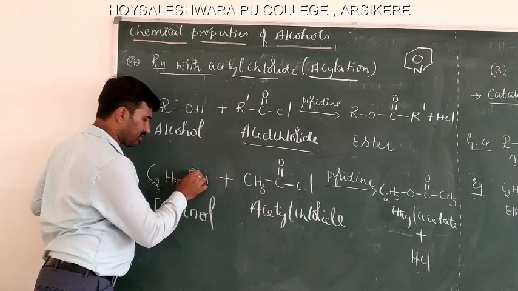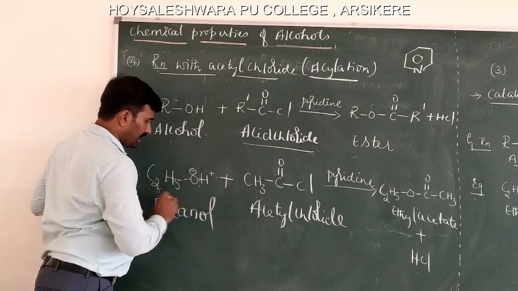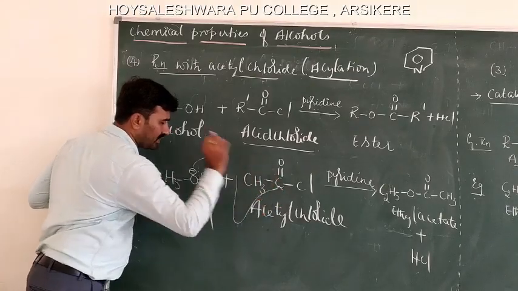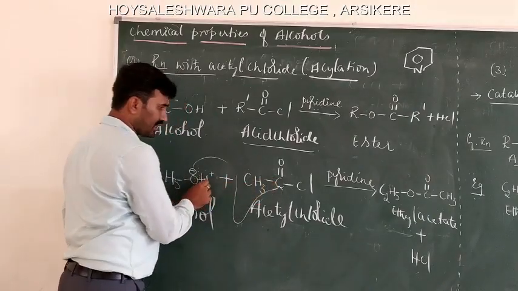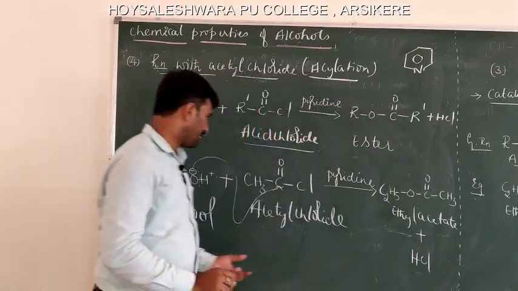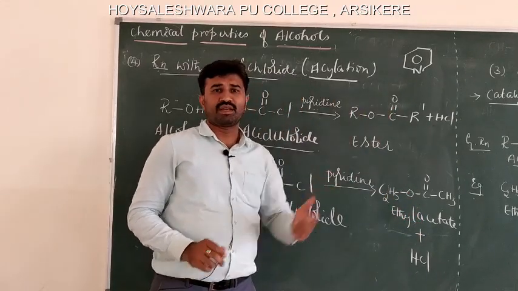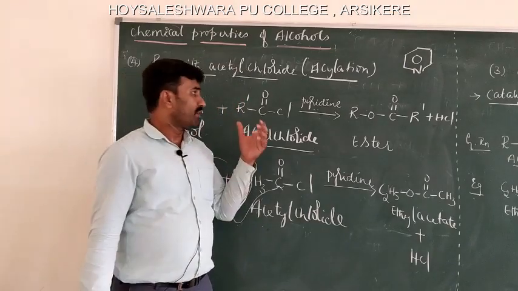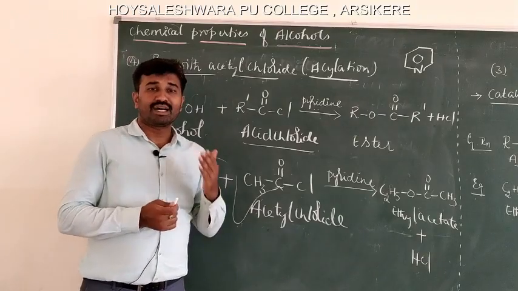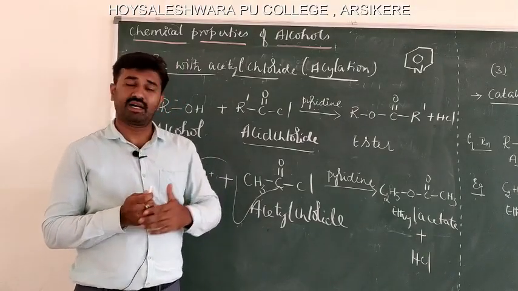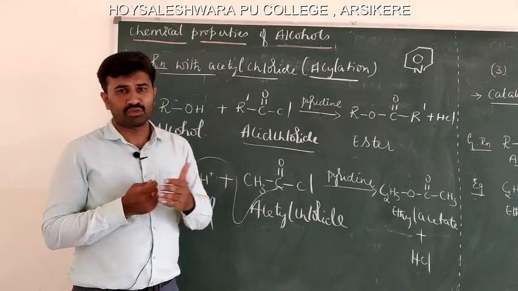So oxygen carries negative charge and this forms H plus. This O minus, that is this alkoxide, attacks this electrophilic carbon and chlorine is removed. This chlorine combines with H plus and forms HCl. The reaction gives the product ethyl acetate, the same product as we got from the esterification reaction. We can do this acylation reaction also by using acetic anhydride or acid anhydrides. The product is the same, the ester is going to form.